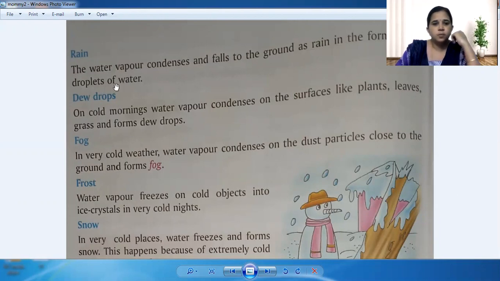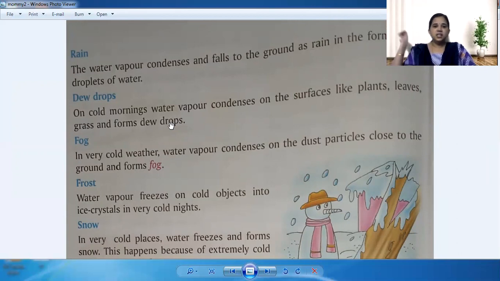Now dewdrops. What are the dewdrops? On cold mornings, water vapor condenses on surfaces like plants, leaves and grass and forms dewdrops. So the excess water vapor which is there in the atmosphere comes down in different forms. The first thing is it comes down in the form of rain.